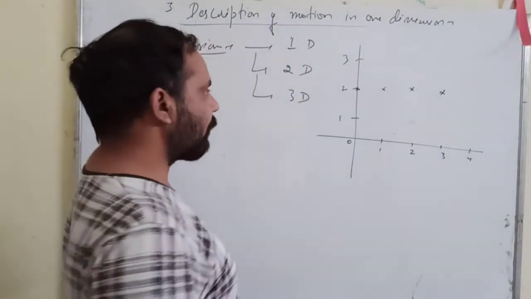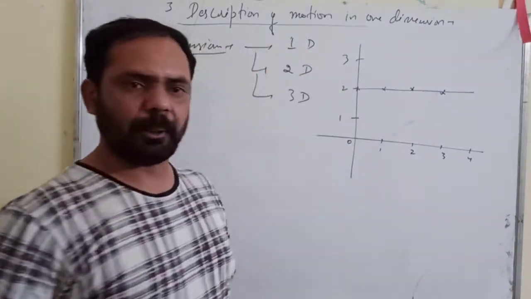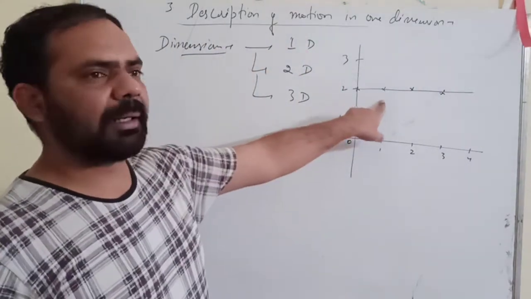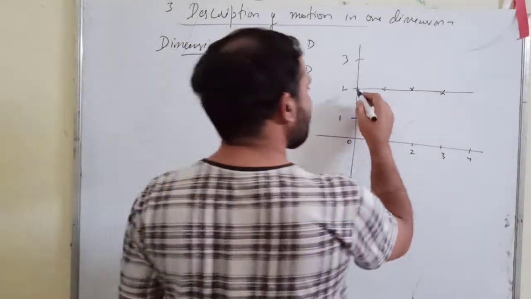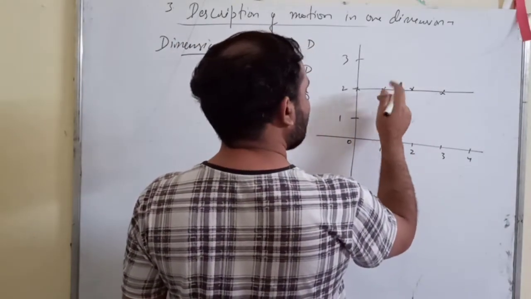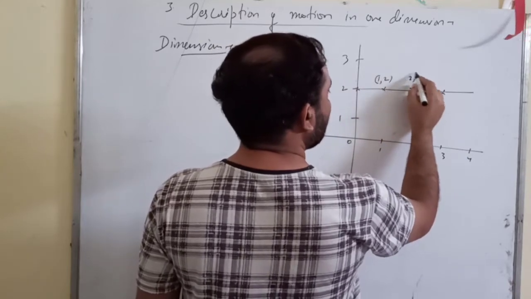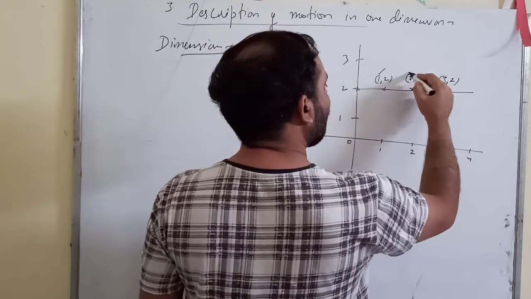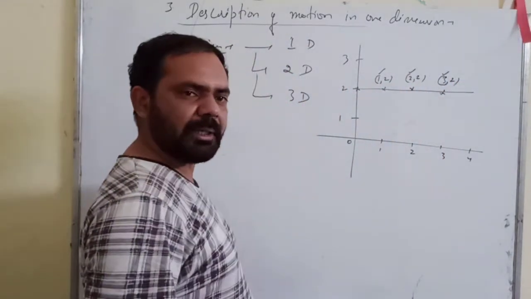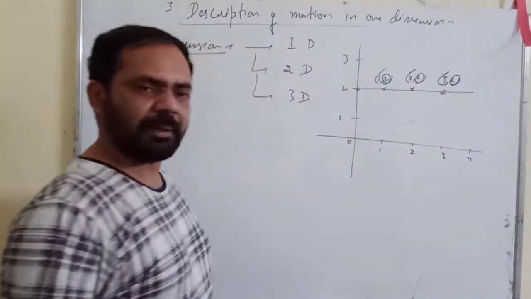Right? Now what is happening? That one coordinate is changing. One coordinate is changing and one coordinate is not changing. You tell me, what are the coordinates here? It is 1, 2. What are the coordinates? 2, 2. What are the coordinates? 3, 2. So you can say that one coordinate is continuously changing, but the other coordinate remains fixed.